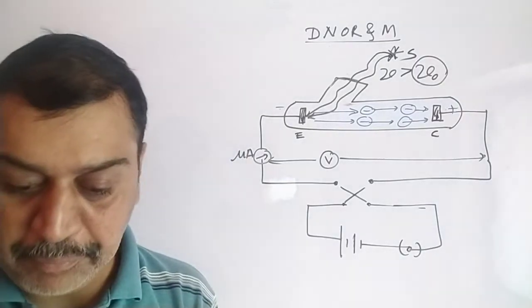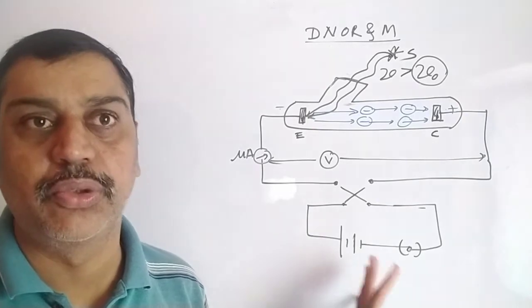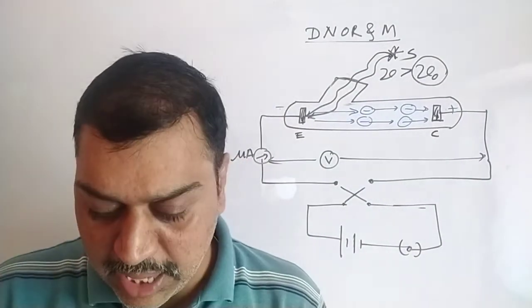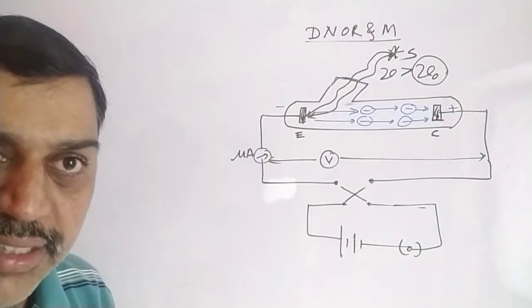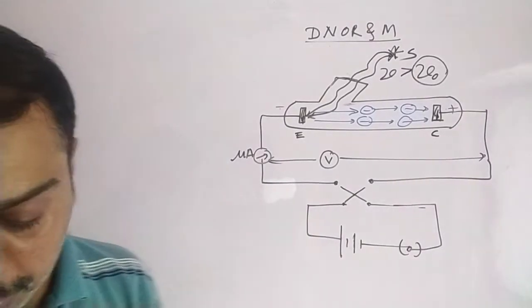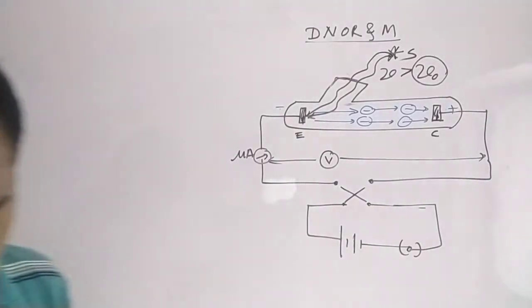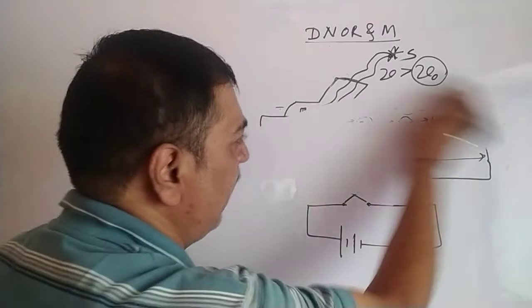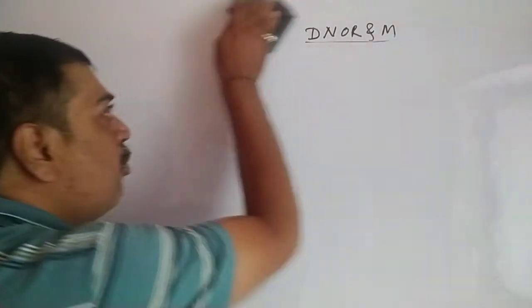So this is one of the simple instruments used by Heinrich Hertz to study the photoelectric effect. I hope all of you are well aware of this, and a sufficiently high frequency we have to use. This source has very high frequency, meaning low wavelength, of the order of 10 raised to power minus 7 meter. In short, this is how the photoelectric effect was experimentally demonstrated by Heinrich Hertz.